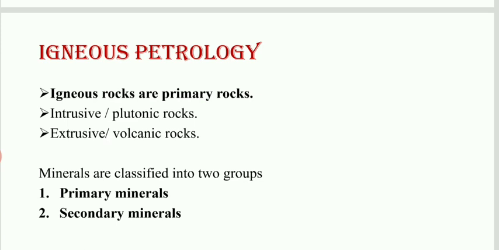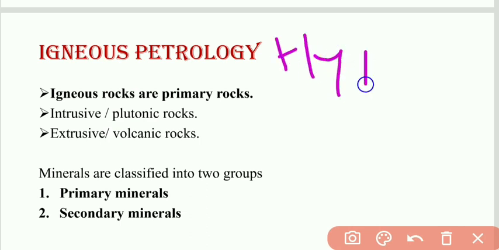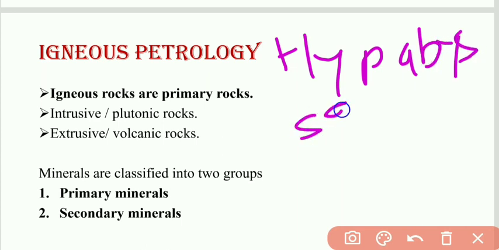I didn't write the third type of rock here. The third type of rock is the hyperbasal rock.